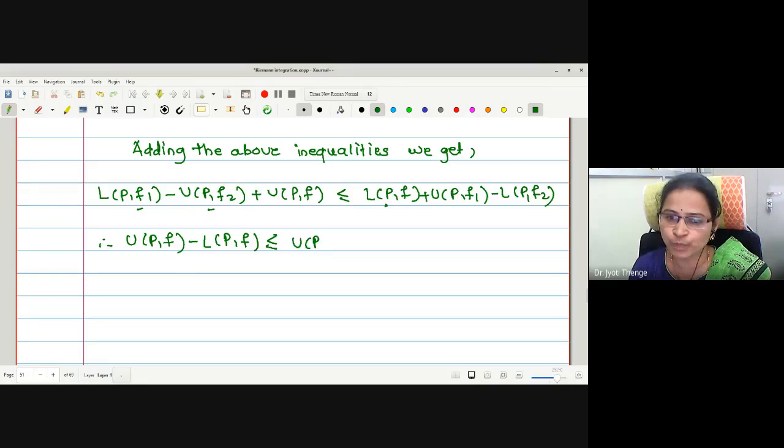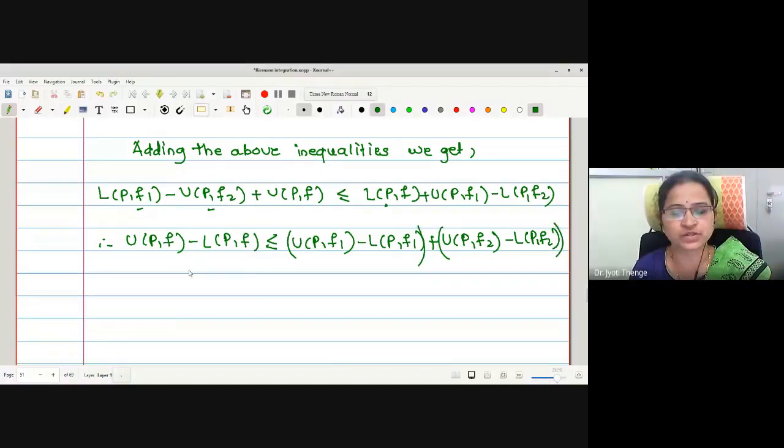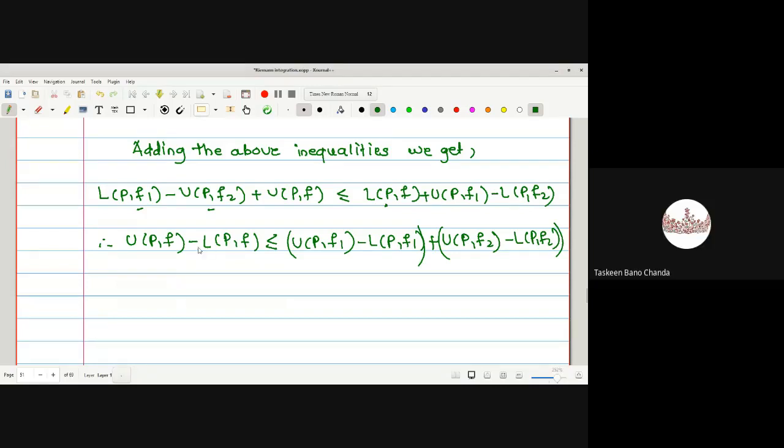now U(P,f1), this L(P,f1) will come on the right with a negative sign. Therefore, this is minus L(P,f1) added with minus U(P,f2), which will come with a positive sign. These are values of upper and lower sums regarding the functions. This is regarding function f1, this is regarding function f2. What is the aim to prove? Actually, that the function is integrable, right? And to prove integrable, what should I prove? This term is less than epsilon.